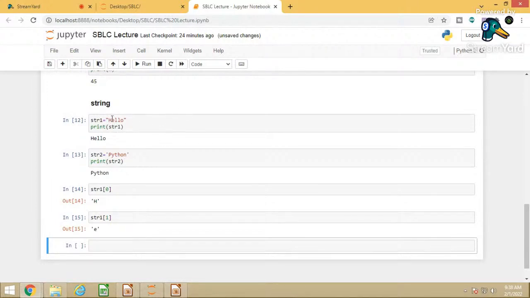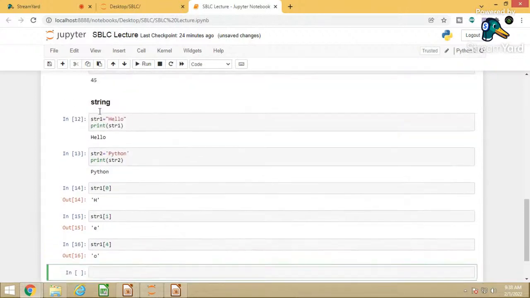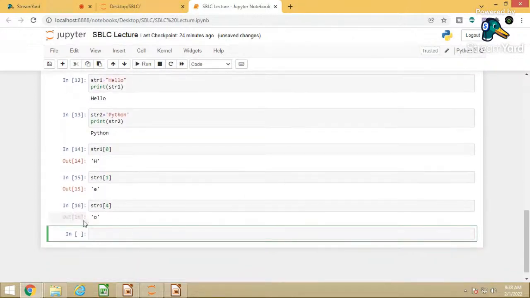The first letter will be stored at 0 index, next at 1 index, next 2, 3, and 4, the fourth index. Now I can access the last also, string1[4]. So it is O. HELLO, so the last letter is O.